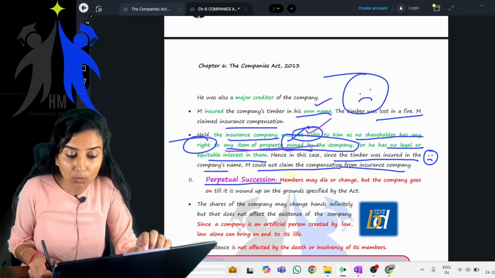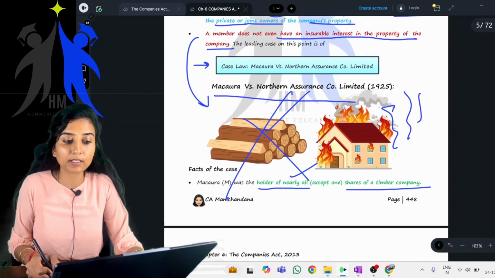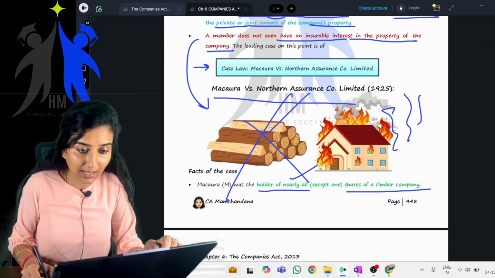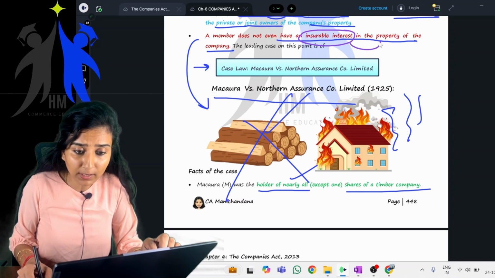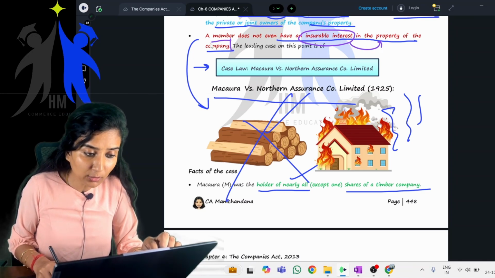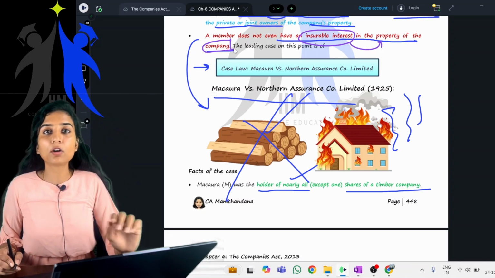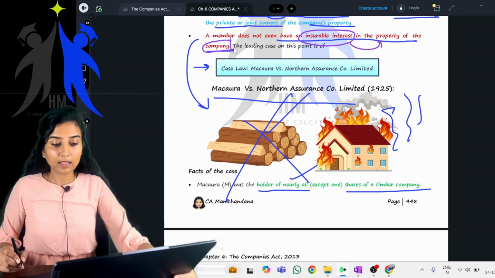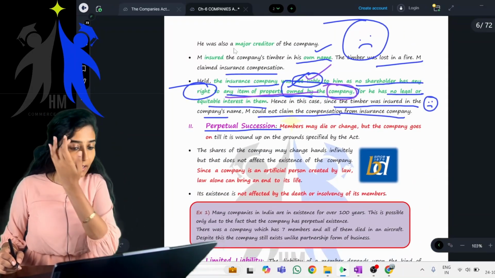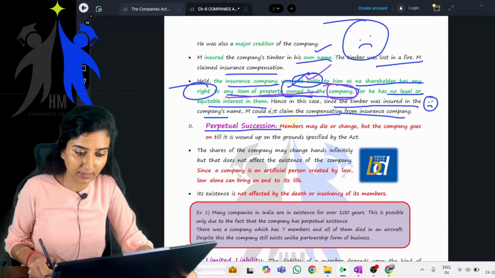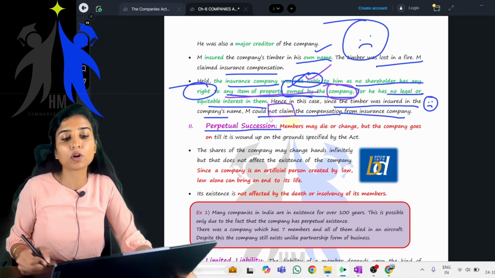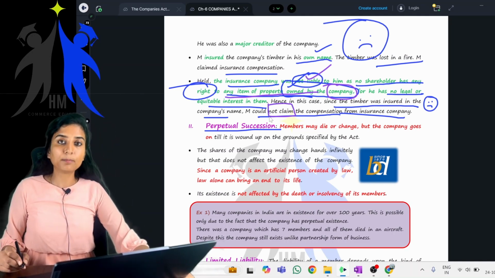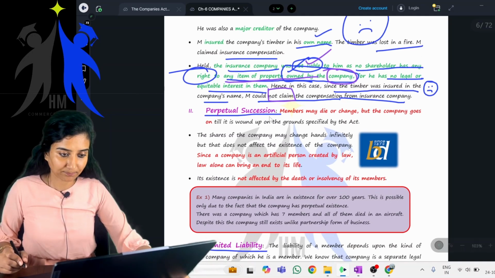the property which is owned by the company. That is what they're telling here. A member does not have an insurable interest in the property of the company. It is the property of the company. It is not the property of the member of the company. Getting it clear? So M could not claim compensation from the insurance company. He lost the case. Right?